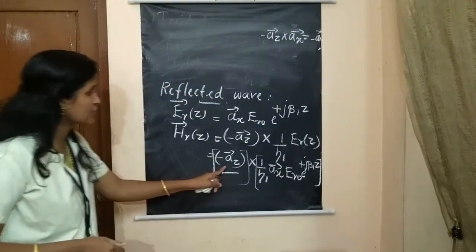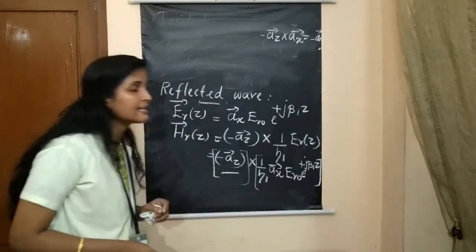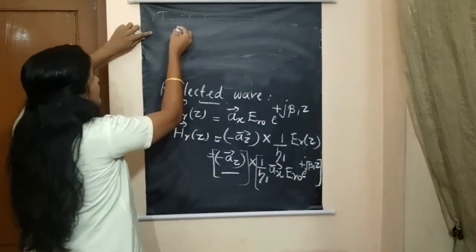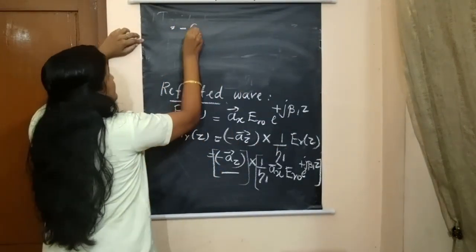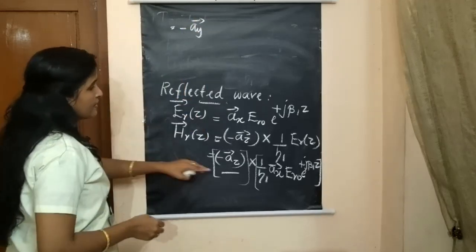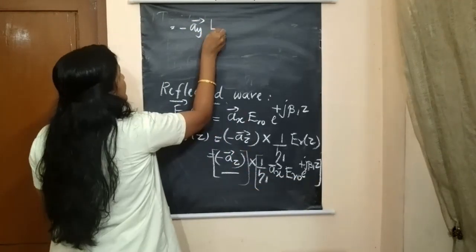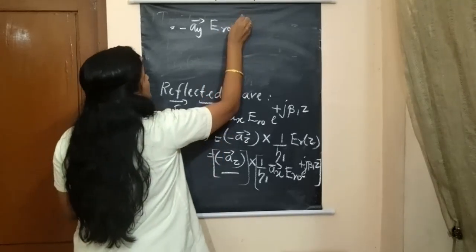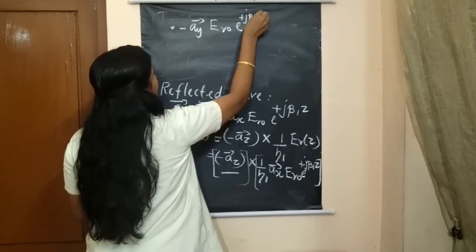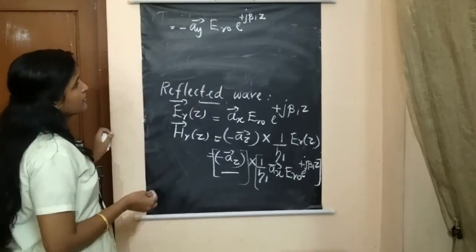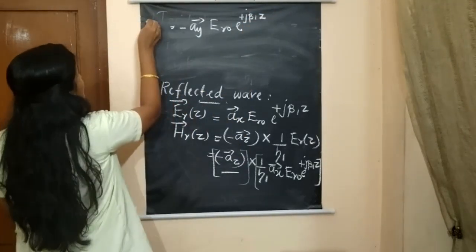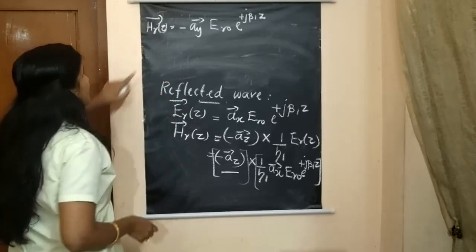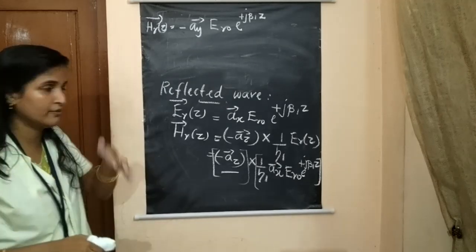So instead of minus a z cross a x, we will substitute minus a y. Let us write minus a y and write the remaining things, that is E R naught e power plus j beta 1 z. Okay, so this is the equation for the magnetic field in the reflected wave.